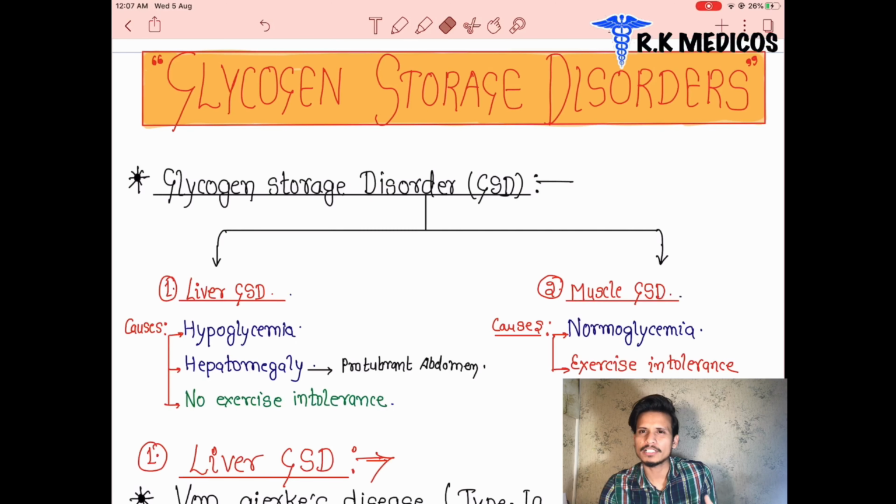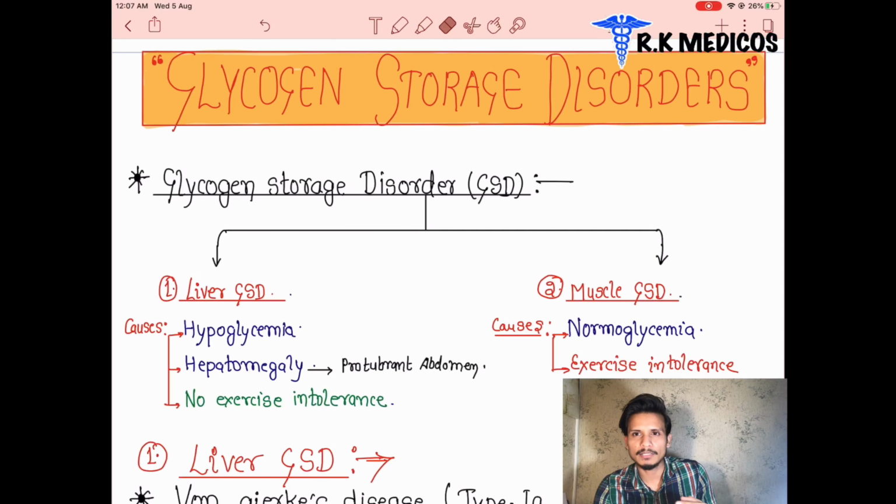Now we're going to see what glycogen is. Glycogen is basically the storage form of glucose. In the well-fed condition, the glucose in our body is higher in amount. This glucose is stored by the body in two places, basically the liver or muscles, and this stored form of glucose is called glycogen. So there are some disorders associated with this glycogen storage.